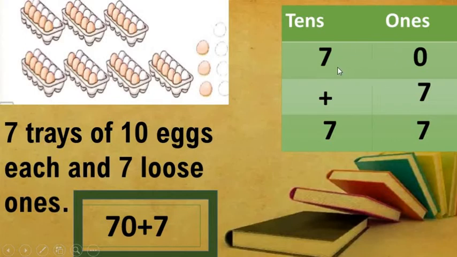Here we have to write this number in the columns of tens and ones, and we have 7 loose ones. We have to add 7 to this 70. By adding this, we get number 77. And now we want to write it in the expanded form, which is 70 plus 7.